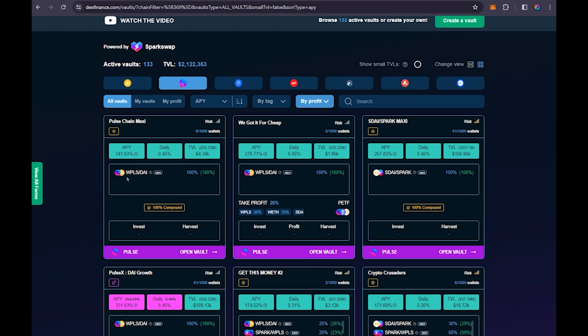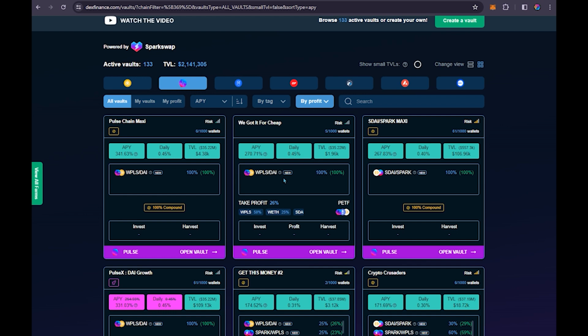If you're trying to accumulate both these tokens, you just go here. It'll automatically do it if you want to have a long-term strategy. Whereas if you go over here, this Pulse DAI pair, same token, but it takes profit. It takes profit in a PETF, which is tokens that are associated together in the ETF that allow you to then take those and leave with profit of, in this case, 26%. So you can see the APR is less than the first one because you're taking 25% of the profit out, and 75% is going back in auto compounding.